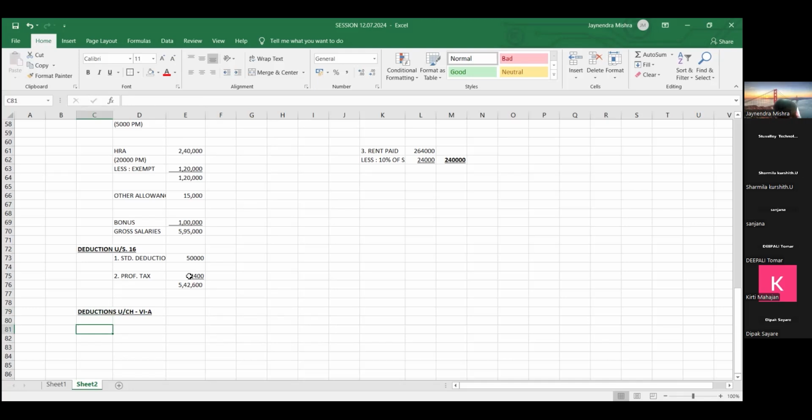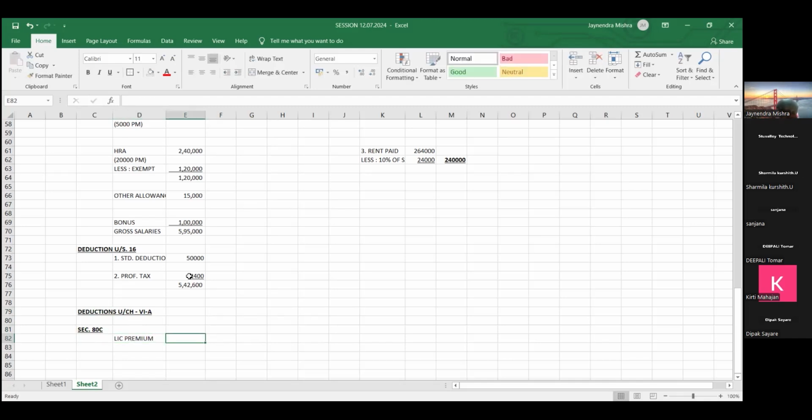So employee has submitted a proof of LIC premium. Whatever LIC premium is paid is available as deduction under section 80C.